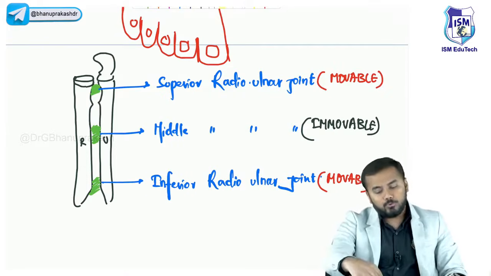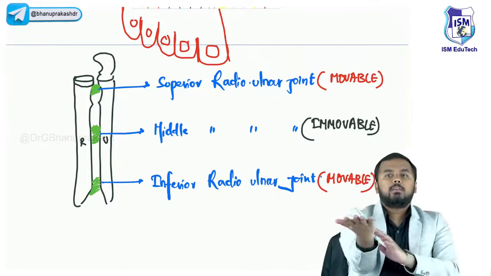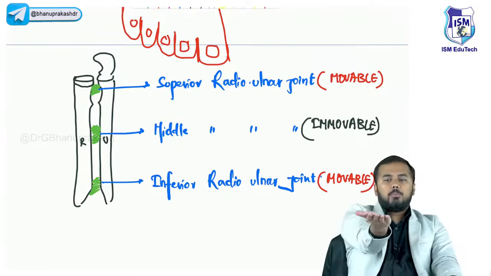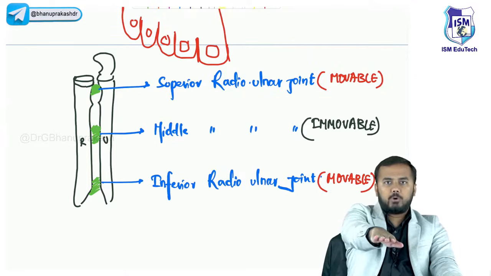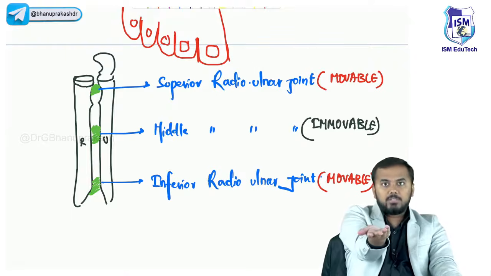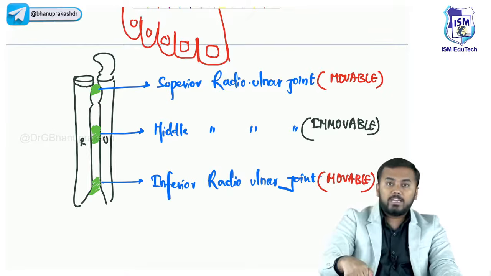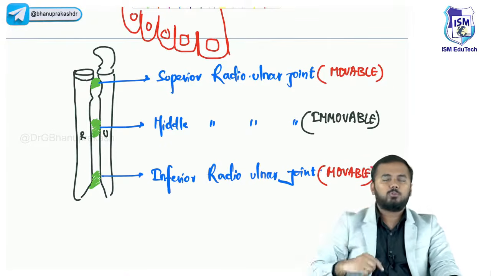Sir, how do you prove? How do I prove it is that all of you know what pronation and supination are. Pronation is when you are promising someone. When you are receiving something, this is supination. How is this pronation and supination happening? It happens because of the superior radioulnar joint and the inferior radioulnar joint.